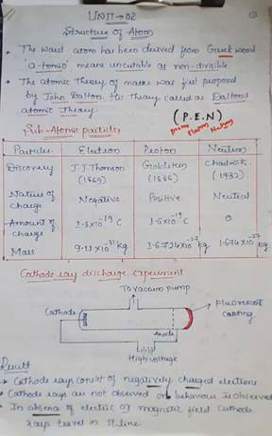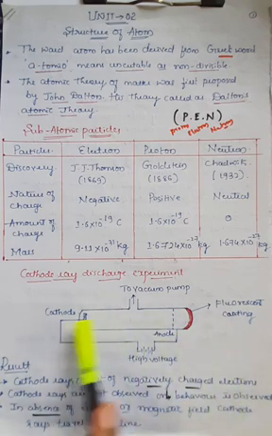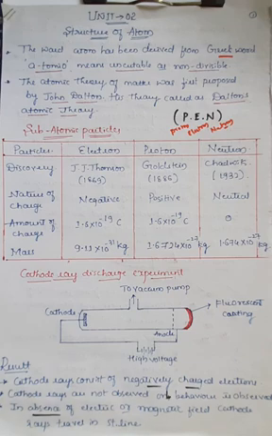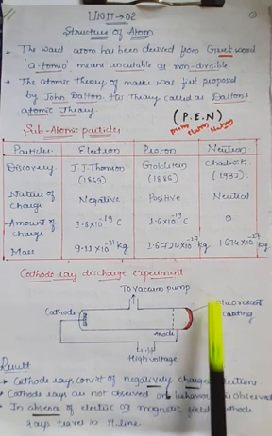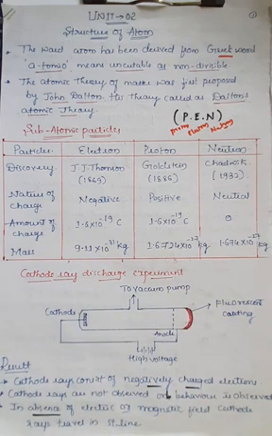Whenever there is no external electrical field or magnetic field, the cathode rays formed during the experiment travel in a straight line, which means there is no obstacle. So that is the cathode discharge experiment, which proves that cathode rays consist of negatively charged electrons.